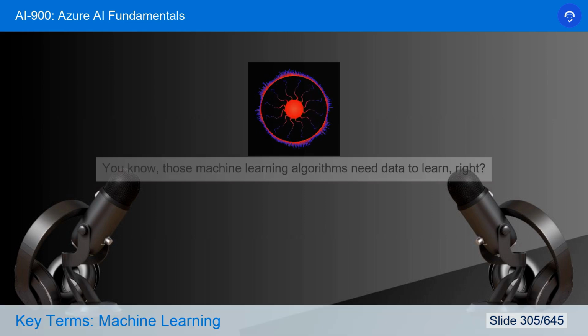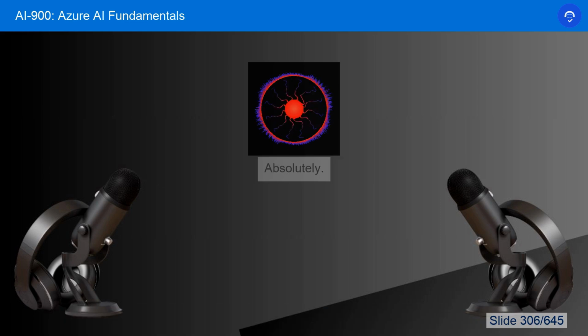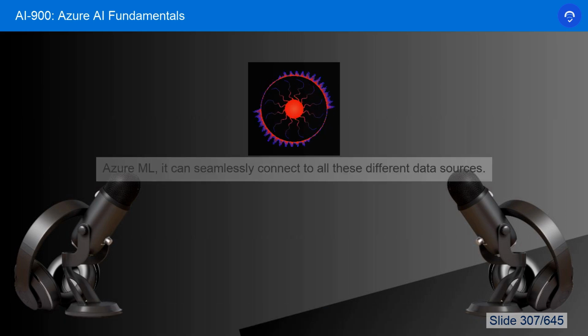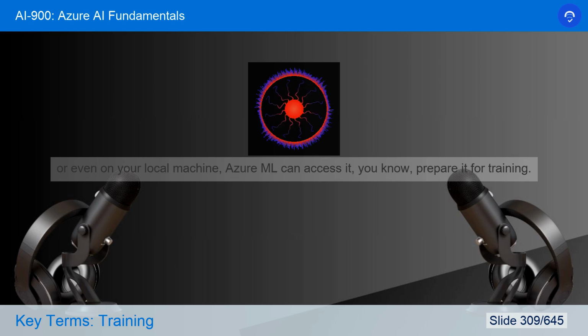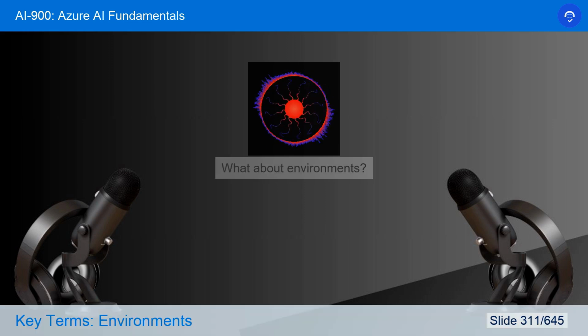What about data? Those machine learning algorithms need data to learn, right? Absolutely. Azure ML can seamlessly connect to all these different data sources. So whether your data is sitting in Azure Blob Storage or Azure Data Lake Storage or even on your local machine, Azure ML can access it and prepare it for training. That's super convenient. What about environments?